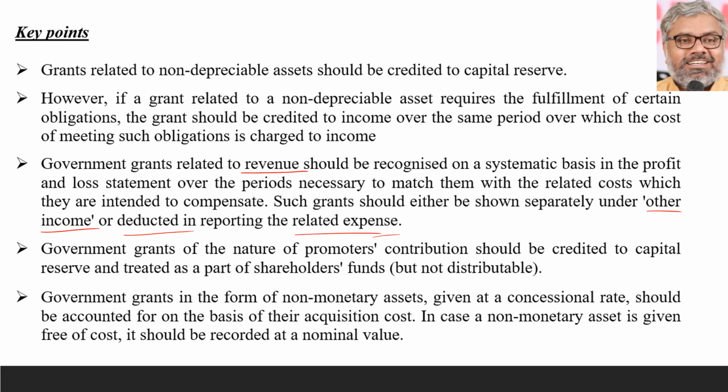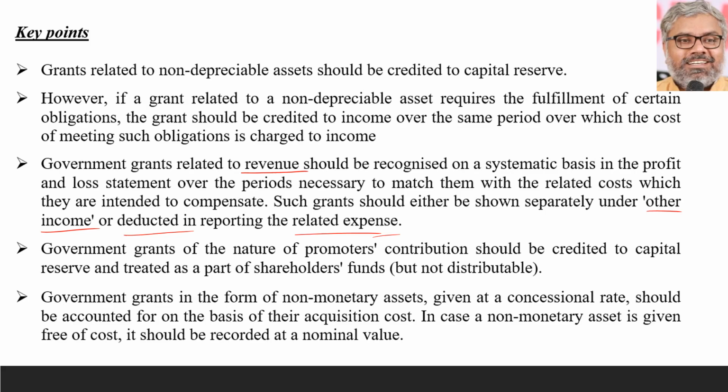Then, last point also we know already, government grants in the form of non-monetary assets given at a concessional rate should be accounted for on the basis of their acquisition cost. If the non-monetary asset is given free of cost, then that should be recorded at nominal value. So these key points are covering everything that AS 12 is telling us except specific fixed assets, because for specific fixed assets we have anyway two treatments. One is reducing it from the cost of the asset. Second one is treating it as deferred income. Other than those two, everything that AS 12 covers is already mentioned in these key points.